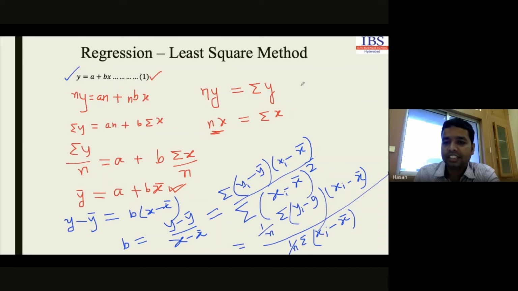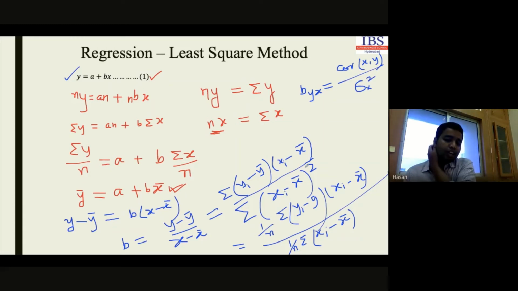So we can write b of y on x as the ratio of covariance of xy divided by sigma x square, the standard deviation of x squared. This is the relation for y on x.